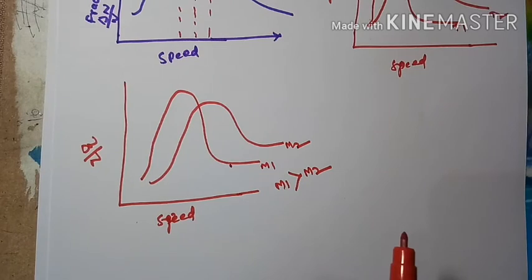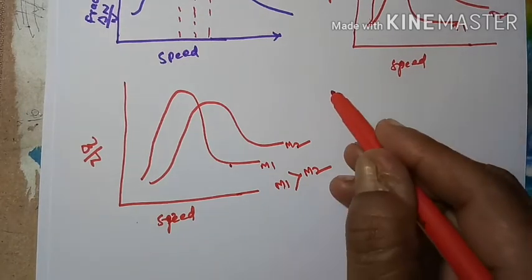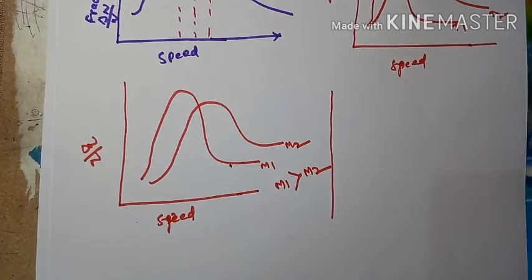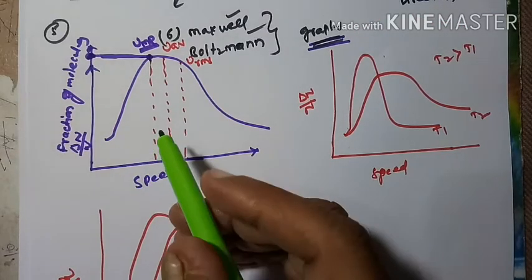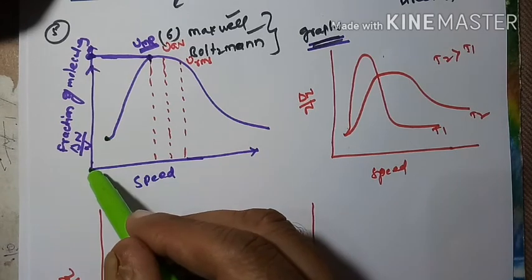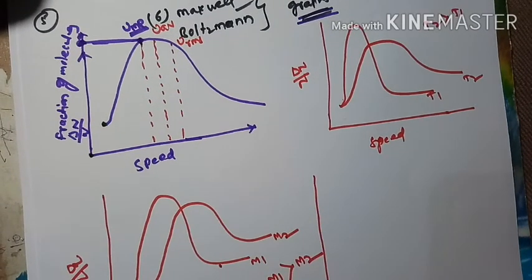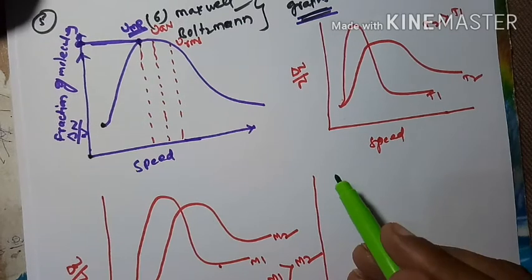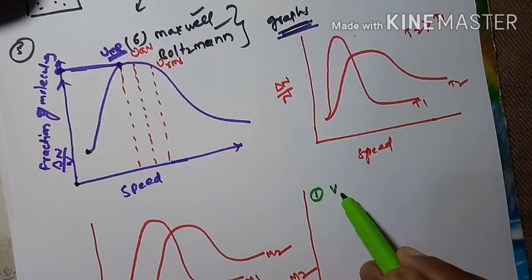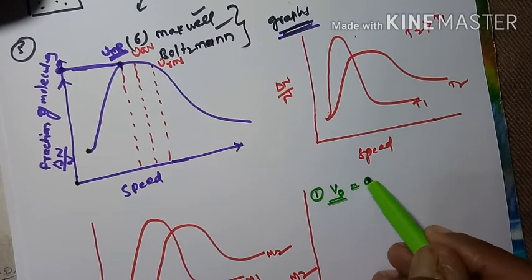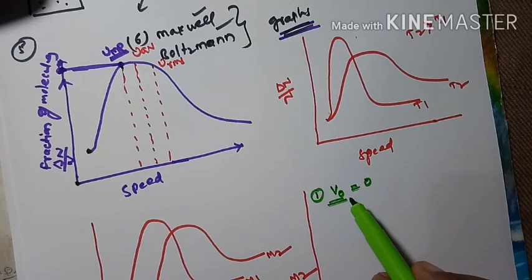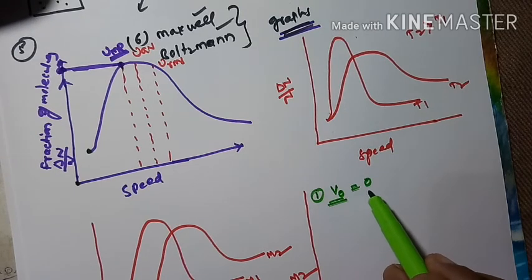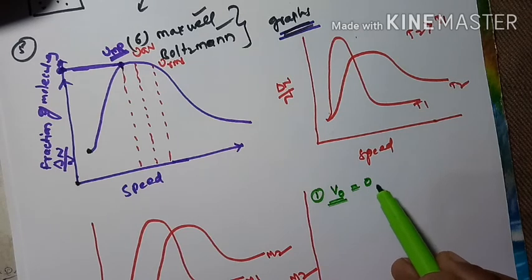Directly they gave these graphs, and from these graphs, what we can understand is the important concept. Which type of information do we get from these graphs? Now let me consider. From this, the fraction of molecules with zero velocity is how many? The fraction of molecules with zero velocity is zero. Not one gas molecule is present in stationary mode.